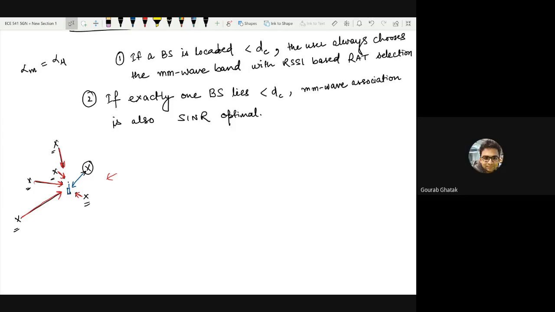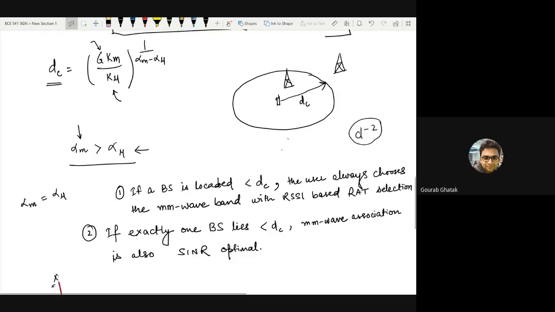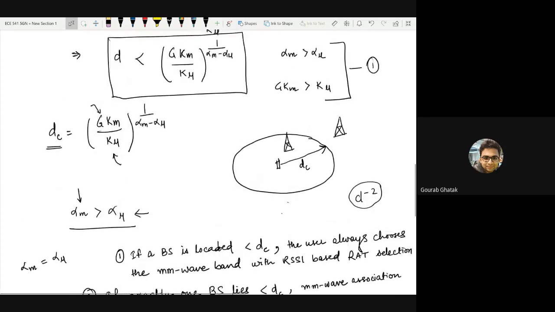No, no. So remember that all the base stations are creating interference. So DC is simply a distance within which, if a base station is present, it is providing a higher millimeter wave received power. It doesn't mean that this base station stops transmitting in millimeter wave. It's just true that if you consider this as base station 1 and base station 2, they are serving other users as well, by the way.